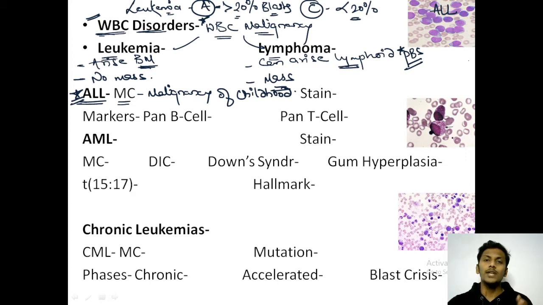Lymphocytes have a larger nucleus without the presence of granules. Here we can see an increased number of lymphocytes. Usually in a peripheral blood smear, we can see only 2 to 3 lymphocytes, but here there are increased numbers. That means it is a WBC malignancy. As these are lymphoid cells, it would mostly be either ALL or CLL. It is not very specific: either an acute lymphoblastic leukemia or a chronic lymphocytic leukemia.